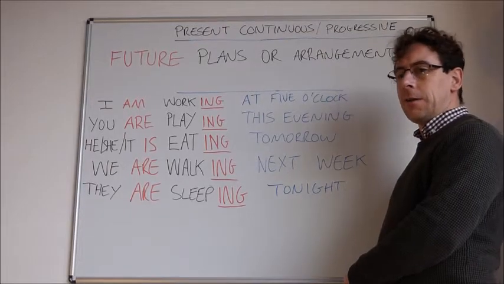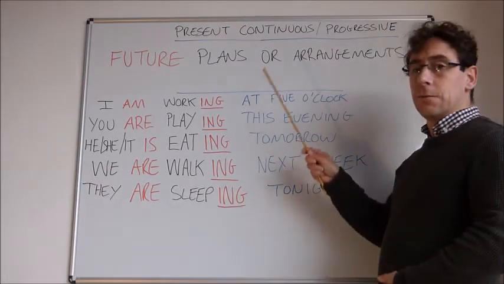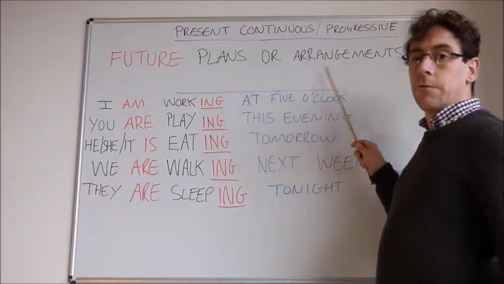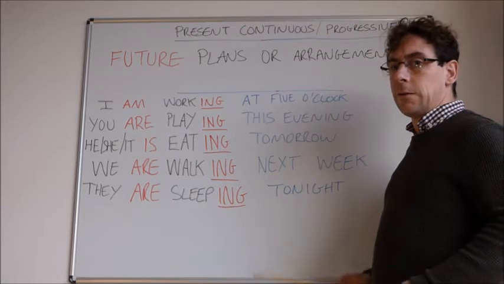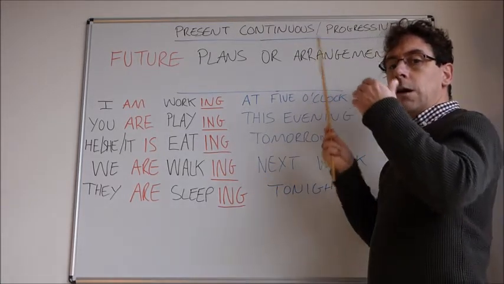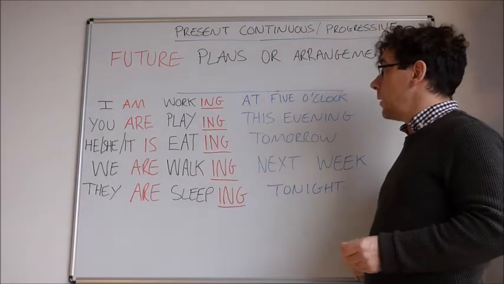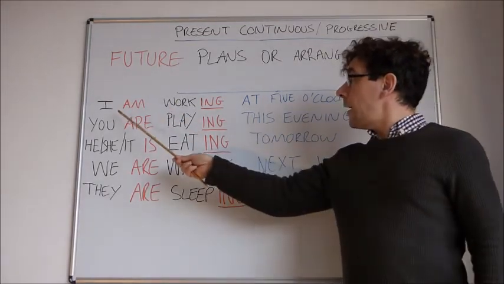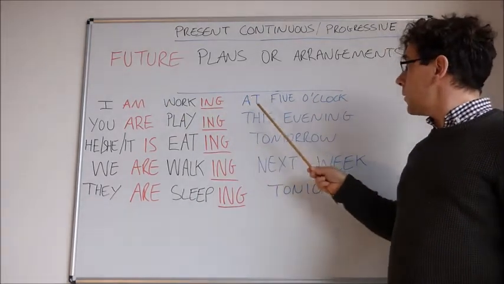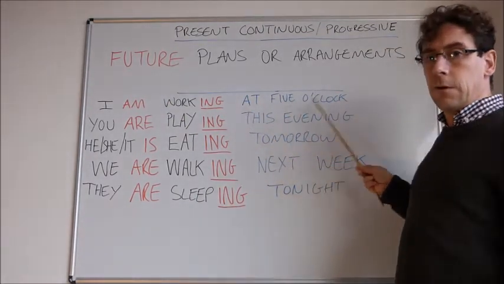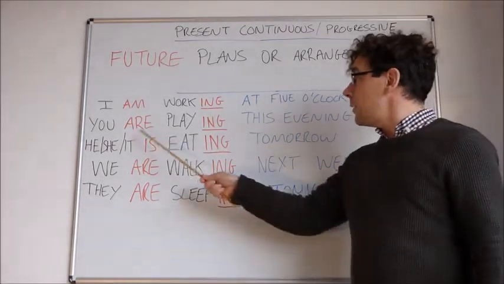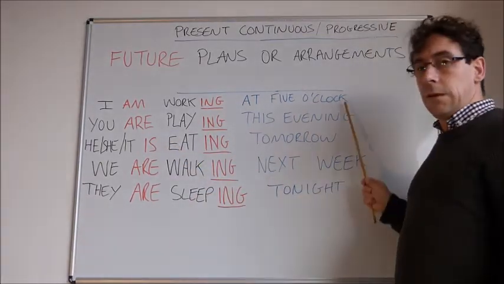So the next part of the lesson will be looking at how we use the present progressive to talk about future plans or arrangements. So not for talking about the present anymore. Here we're talking about things which will happen in the future. We have here, I am working, as before. But as you notice, we see here at 5 o'clock, which means later in the day. You are playing this evening.